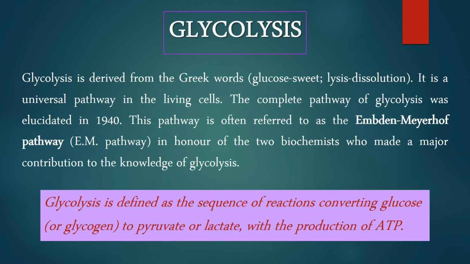This pathway is often referred to as the Embden-Meyerhof pathway, EM pathway, in honor of the two biochemists who made a major contribution to the knowledge of glycolysis. Glycolysis is defined as the sequence of reactions converting glucose, or glycogen, to pyruvate or lactate, with the production of ATP.